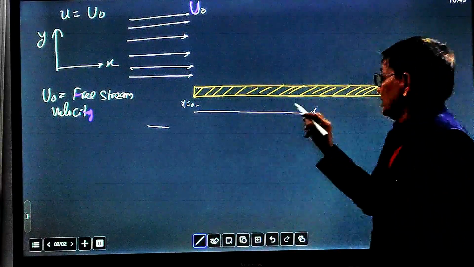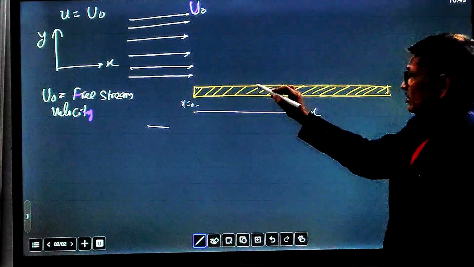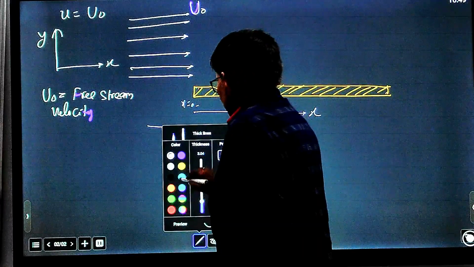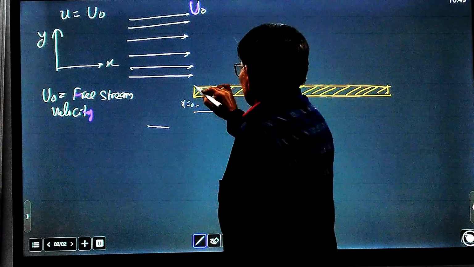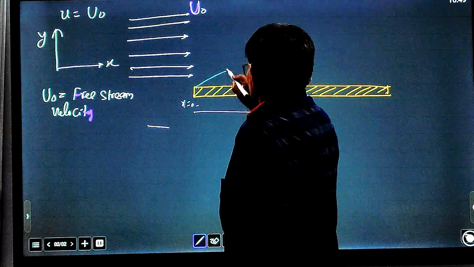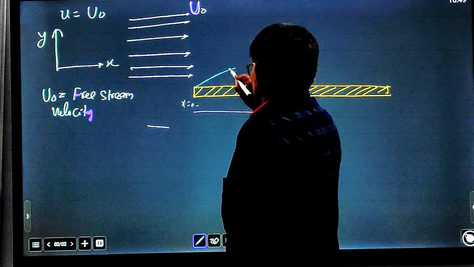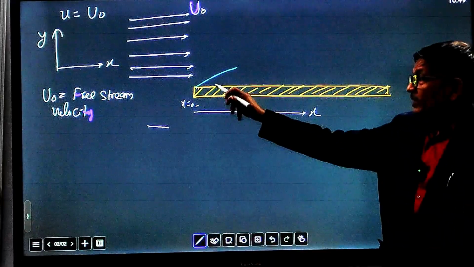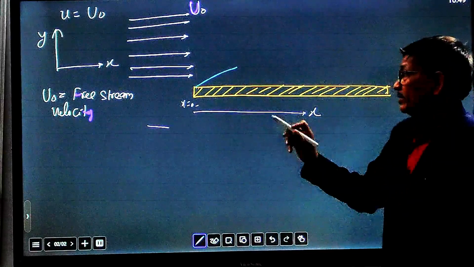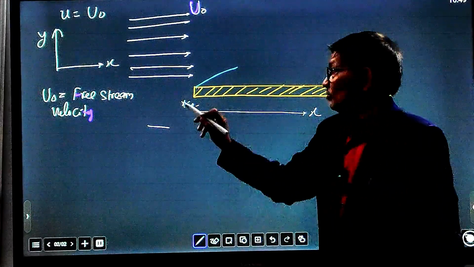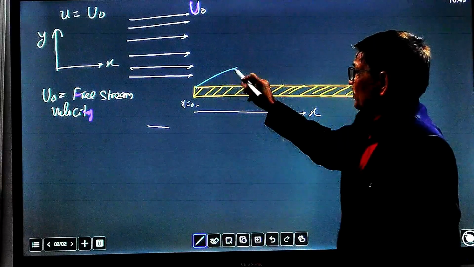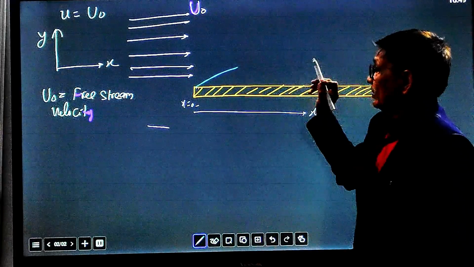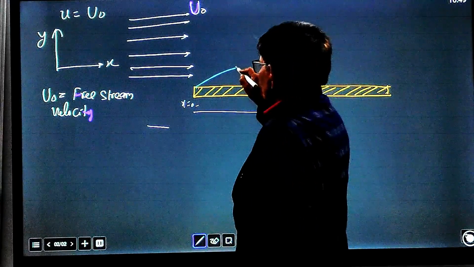This is the leading edge and this is the trailing edge. Let us take another color for drawing this. The fluid comes in contact and starts flowing, with the no-slip concept, and initially the velocity is very small here, and as it moves forward along the direction,